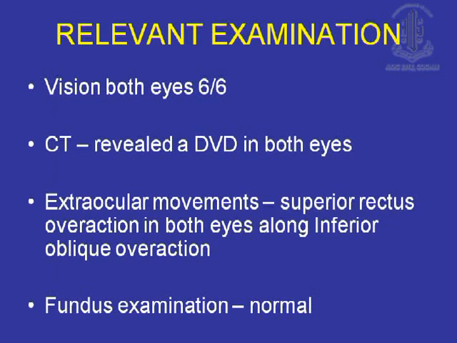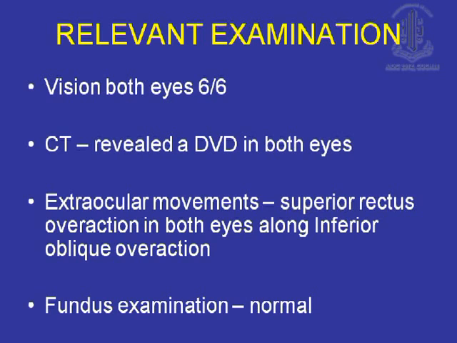So this is a picture where one eye has gone up, one eye has deviated upwards. The relevant examination in most of these cases is normal. Vision is 6/6. The extraocular movements will show superior rectus overaction in both eyes along with an inferior oblique overaction. The fundus examination is normal.